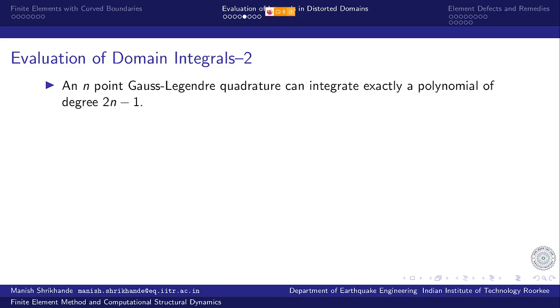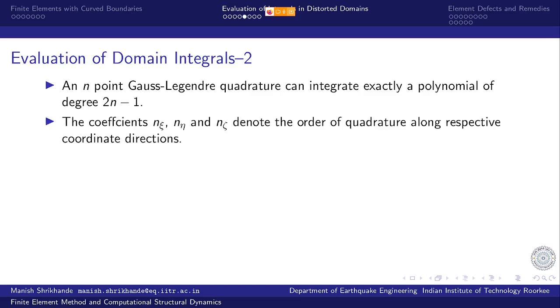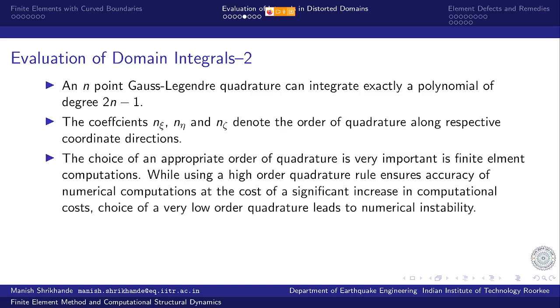So evaluation of domain integral, just a recapitulation of Gauss-Legendre quadrature. An n-point Gauss-Legendre quadrature can integrate exactly a polynomial of degree 2n minus 1. The coefficients n xi, n eta, n zeta, they denote the order of quadrature along respective coordinate directions, although usually we make use of same order of quadrature in all coordinate directions in practice. But if required, different coordinate directions can have different orders of integration if the situation so demands.